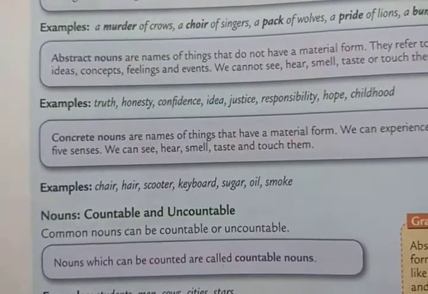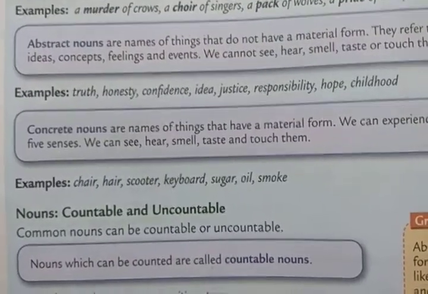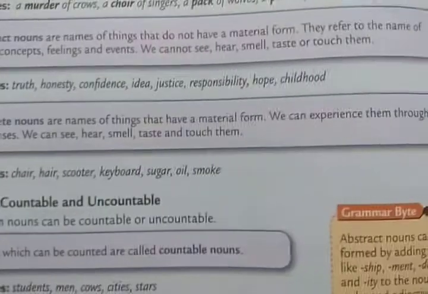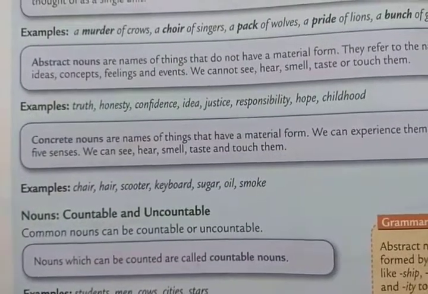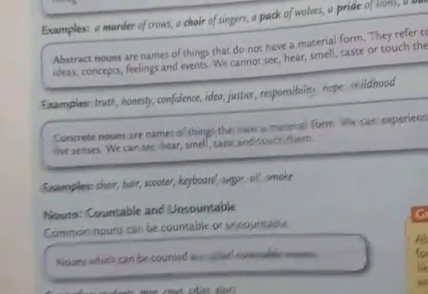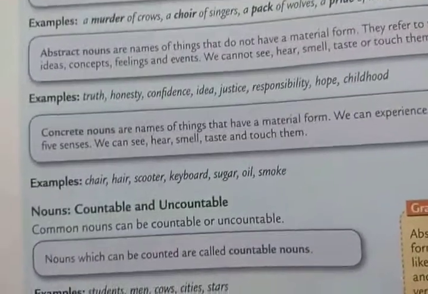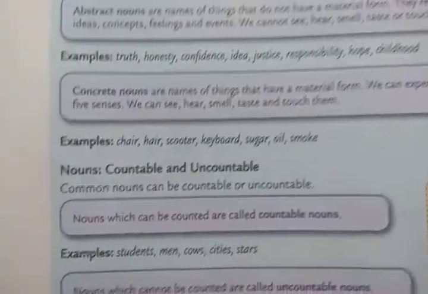Now, then you have concrete nouns. Concrete nouns are names of things that have a material form, that is the solid form. And we can experience them through our five senses. We can see, hear, smell, taste, and touch them. For example, chair, hair, scooter, keyboard, sugar, oil, smoke.